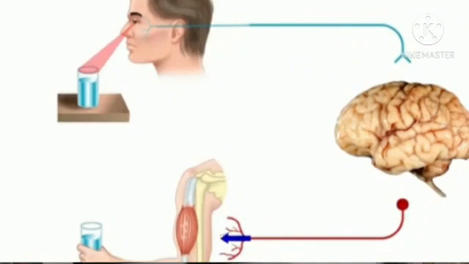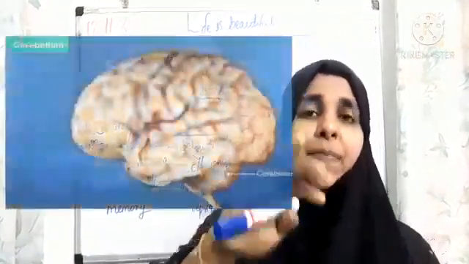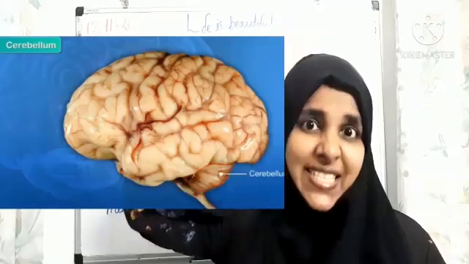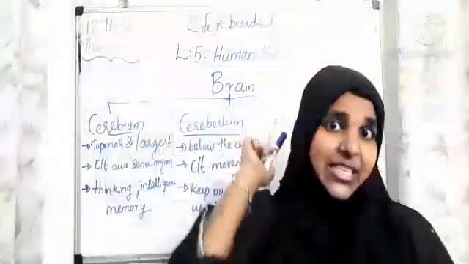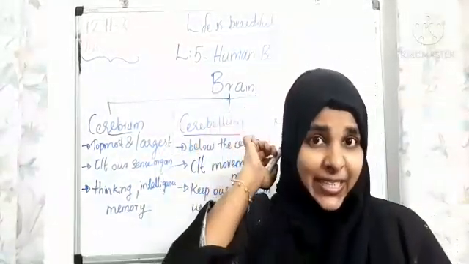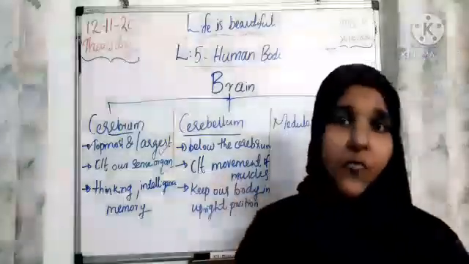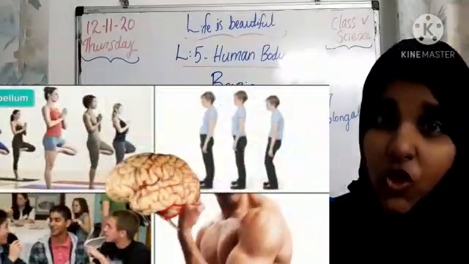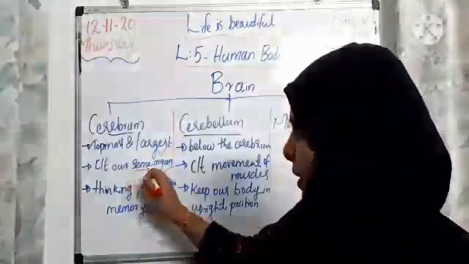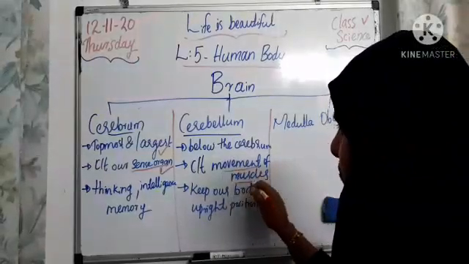The second part of our brain is the cerebellum. The cerebellum is just below the cerebrum, located at the back of the brain. It controls movement of muscles. What about the cerebrum, children? The cerebrum controls our sense organs. Clear, all of you? But the cerebellum controls movement of muscles.